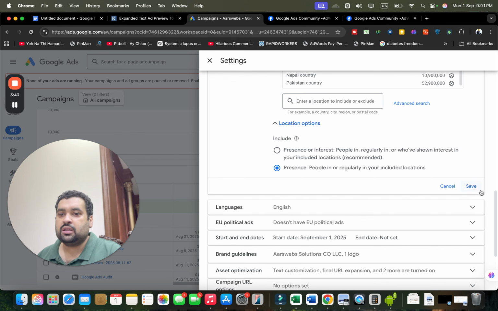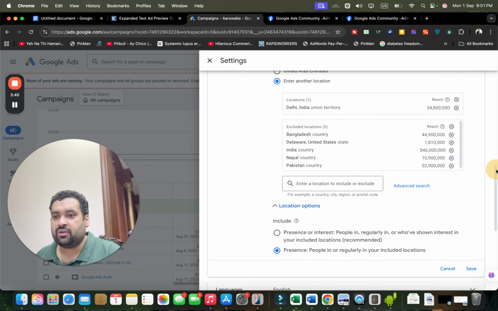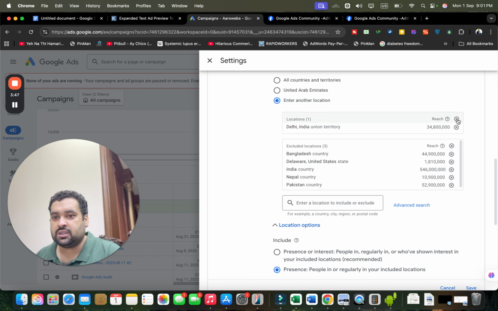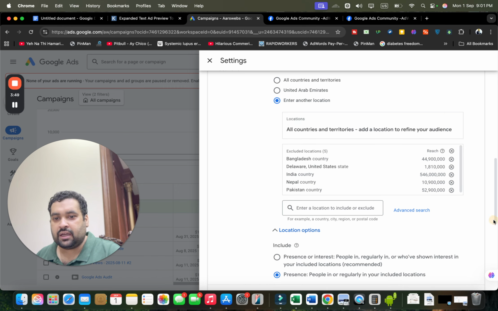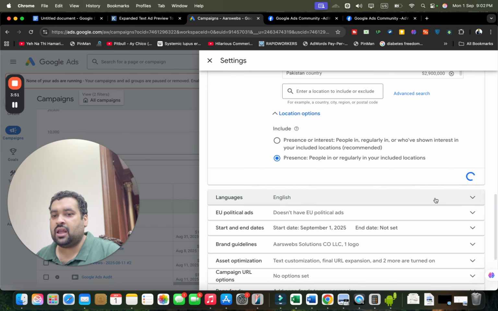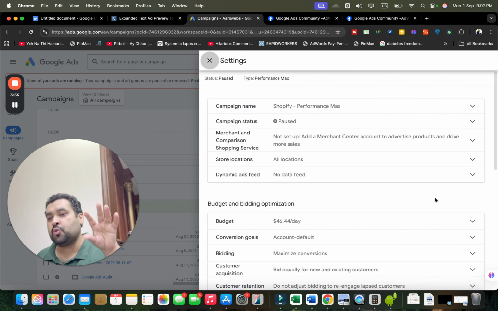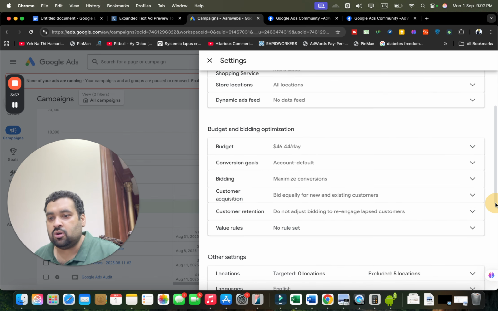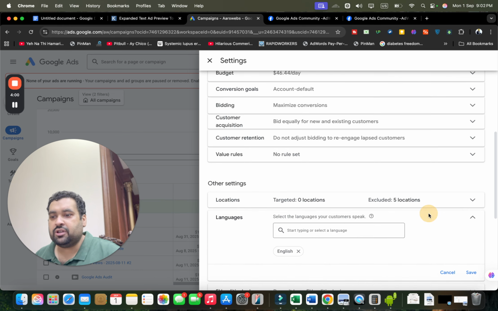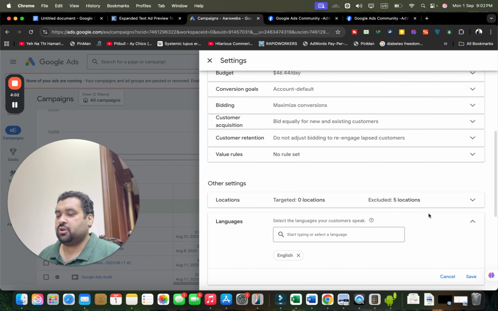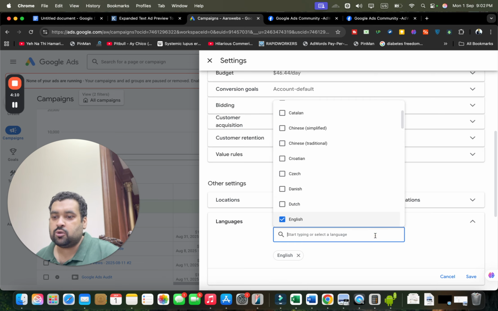Also, there could be another reason, which is very rare, just telling you over here, and that is your language selection. For instance, there may be a specific language which is only being spoken in that specific place. So look around for your language as well. Your language could be another issue. If you are targeting India, you may see there is a city-specific language which is certainly spoken in that city, and that may be excluded over here. So try to remove that as well and focus on the language.